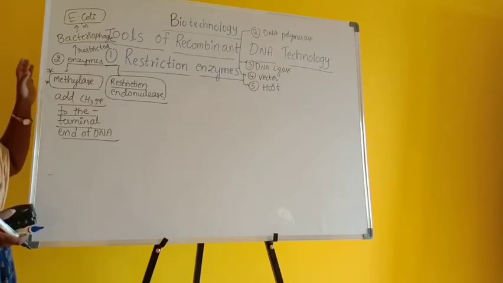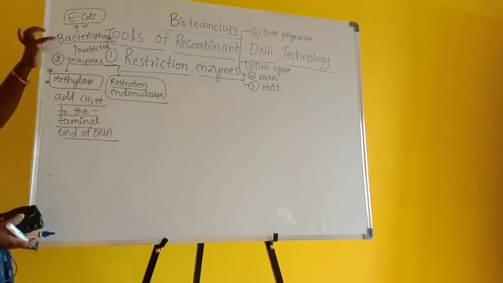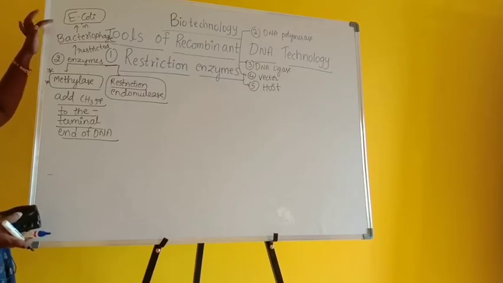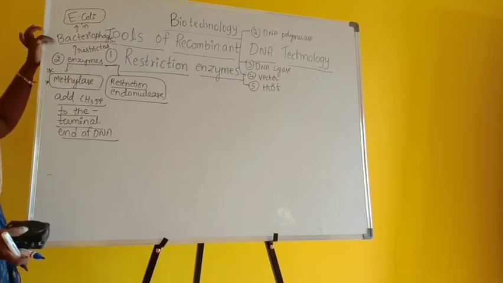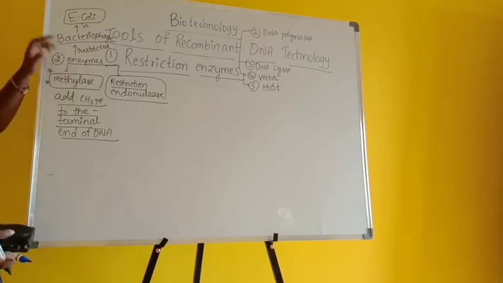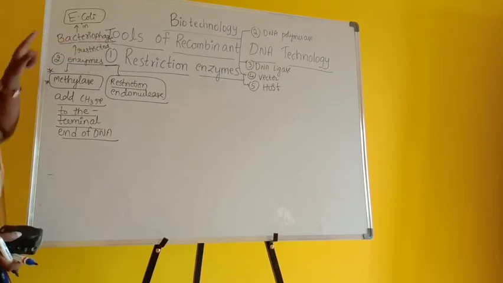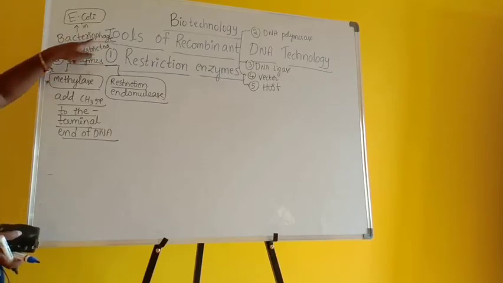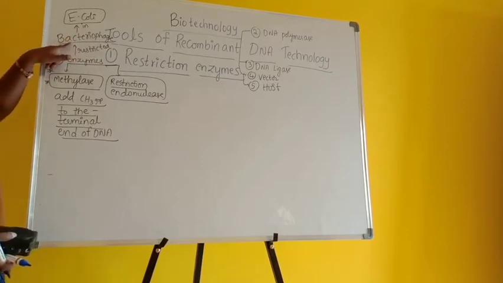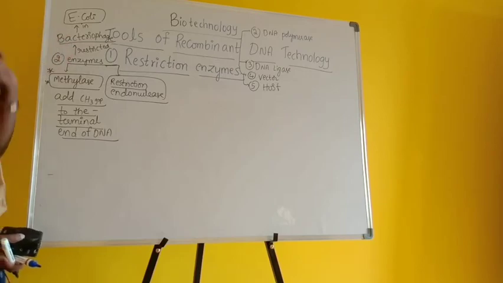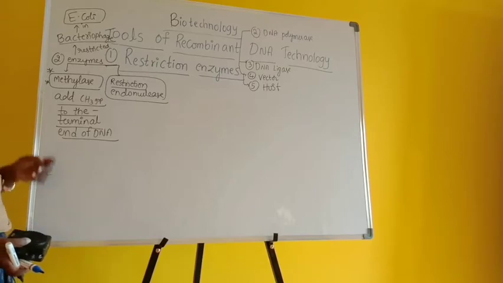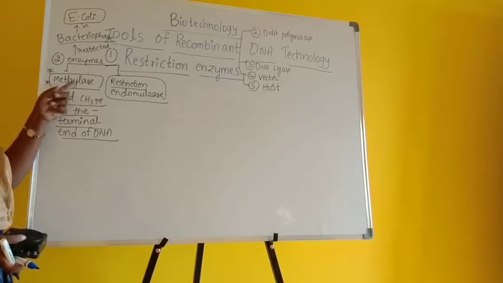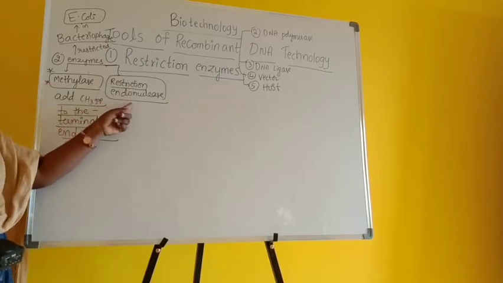These two enzymes together are not allowing the bacteriophages to grow on E. coli. What is a bacteriophage? Nothing but a virus growing on bacteria. Phage means virus. So these two enzymes are not allowing the phage to grow on the bacteria, E. coli. When they tried to find out what these two enzymes are, they could discover that they are methylase and restriction endonuclease.